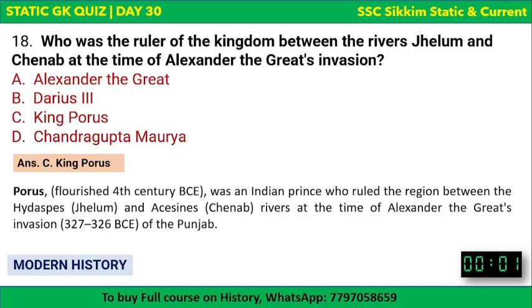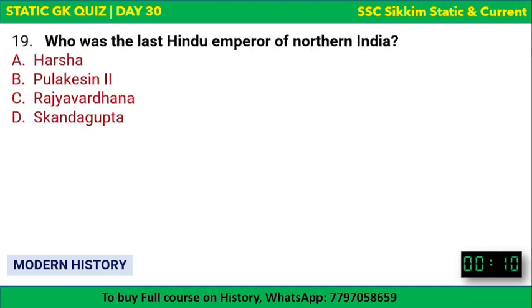The correct answer to this question is King Porus. King Porus was the one who ruled between river Jhelum and Chenab when Alexander from Greece invaded. Hope it's fine. Next question.